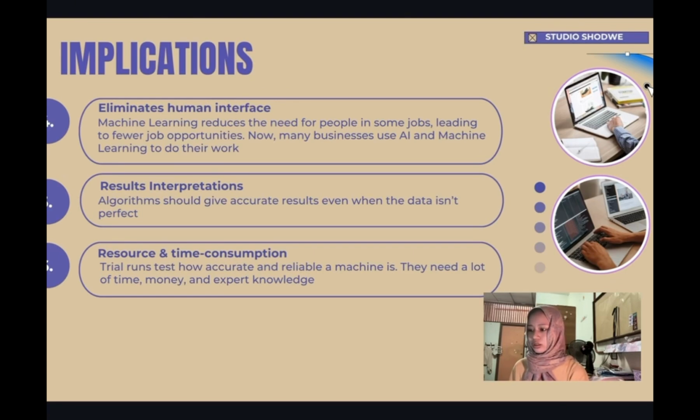And then, hard to understand results. Sometimes the results from machine learning are hard to explain, so if the data isn't perfect, results can be confusing. And lastly, it needs time and resources. Testing machine learning takes a lot of time and resources, so it needs experts in knowledge and powerful tools.